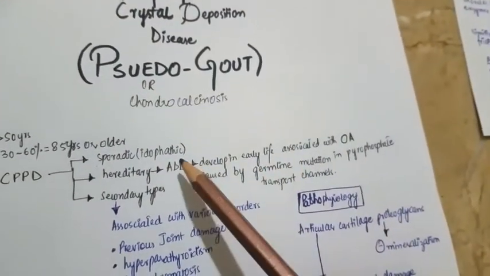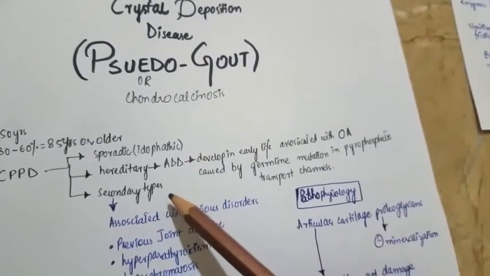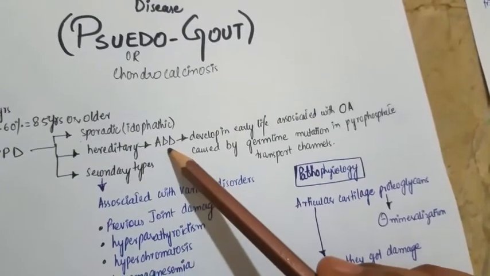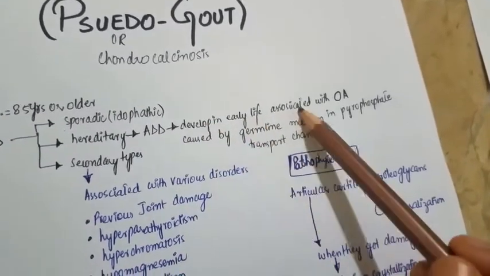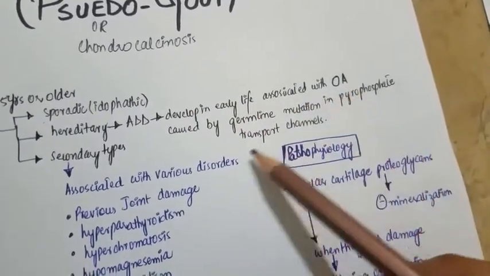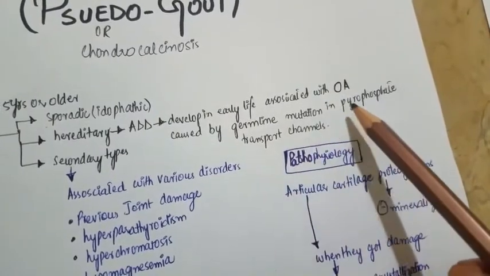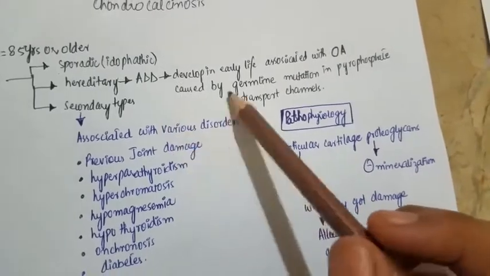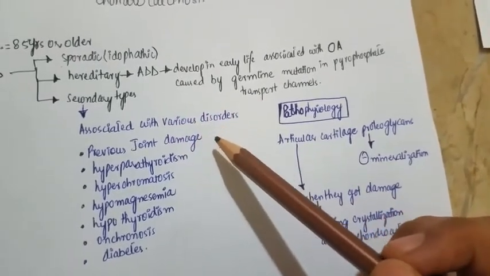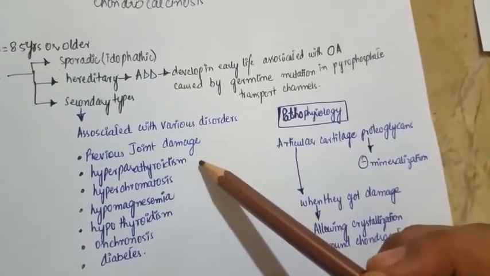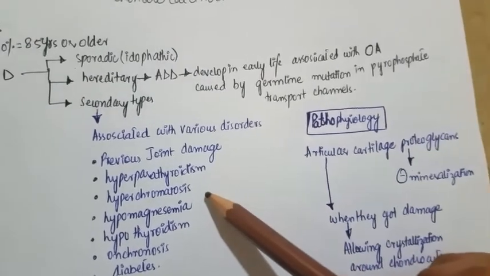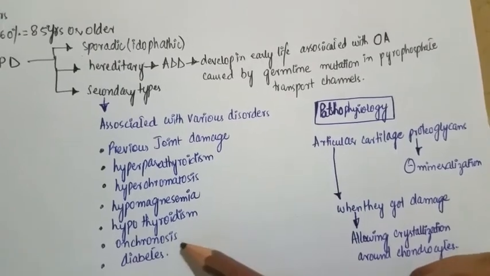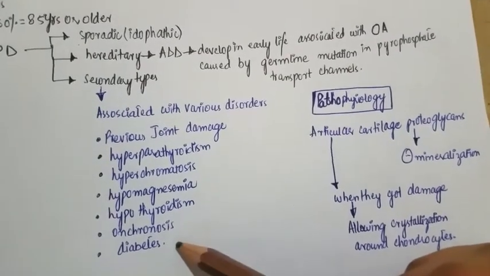This deposition may be sporadic, idiopathic, hereditary, or secondary. The hereditary form is an autosomal dominant disease developing in early life, associated with osteoarthritis, caused by germline mutation in the pyrophosphate transport channels. The secondary types are associated with various disorders like previous joint damage, hyperparathyroidism, hemochromatosis, hypomagnesemia, hypothyroidism, ochronosis, or diabetes.